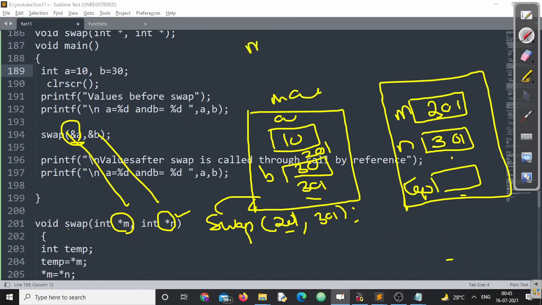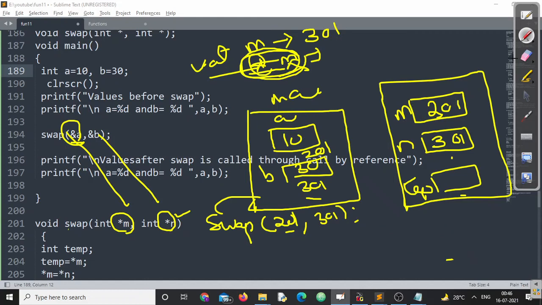If I write m only, this will print the value 201. But if I print value at m, what is it going to print? Value at m means I am pointing to the variable whose address is stored at m. This is called the value at address operator, or the pointer m. So what is the value present at m? 201 is the value present at m. Again, 201 is the address of a, right? So what is the value present at 201? The value present at 201 is 10. Got my point? The value present at this particular address is 10.